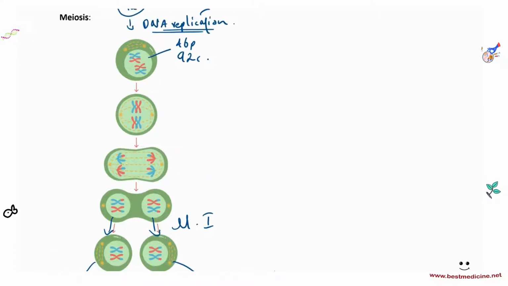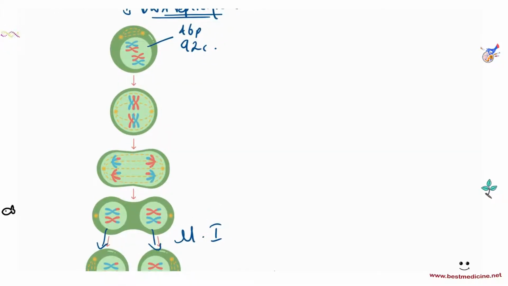Also, something very important occurs in meiosis, which is that as meiosis is occurring, particularly meiosis 1, the DNA, the chromosomes, are actually modified. They are changed a little bit. Some genetic variation is introduced. The mechanisms of how that occurs are beyond the scope of the AQA syllabus. However, you just need to know that genetic variation is introduced in meiosis.